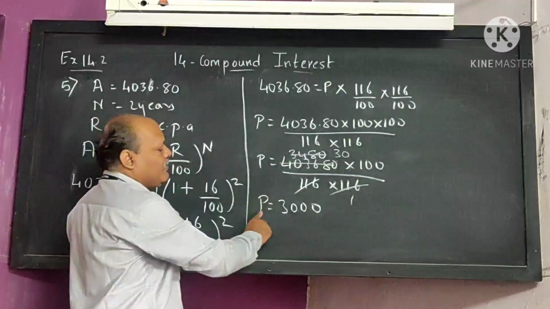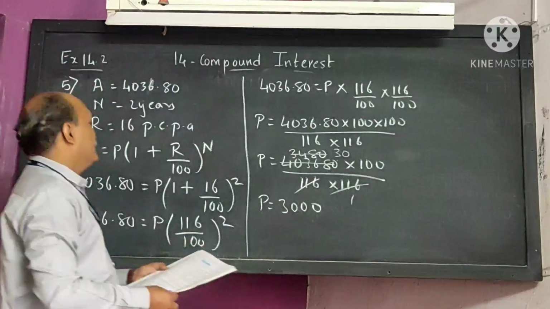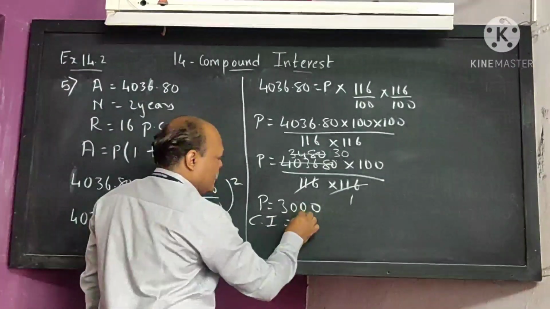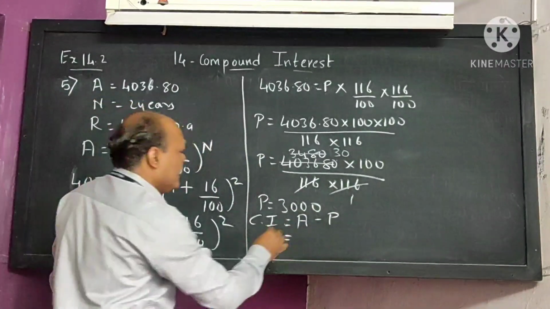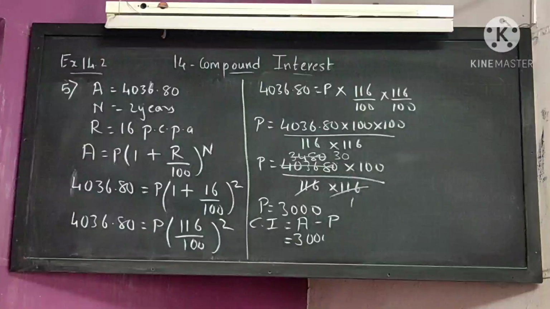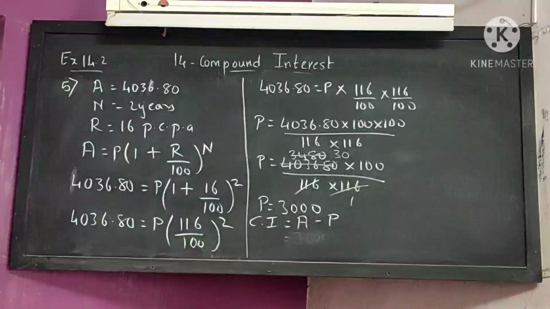Okay, we got the principal, but in this sum what is asked? We have to find the compound interest. The compound interest formula I think you know. Compound interest is equal to amount minus principal. Amount is given to you. What is the amount given to you?